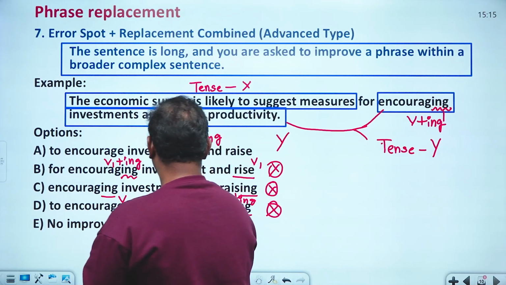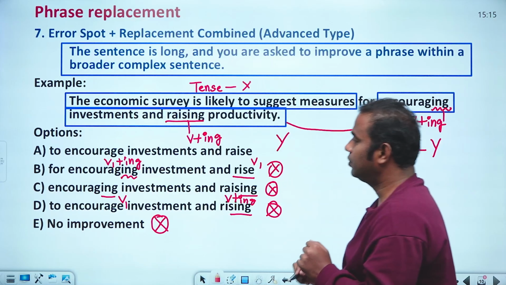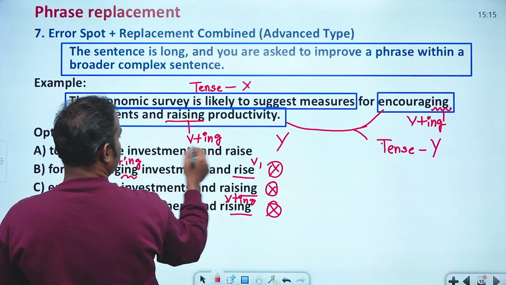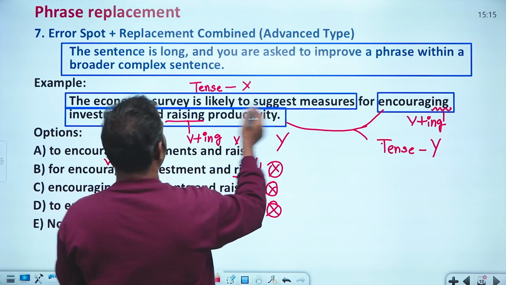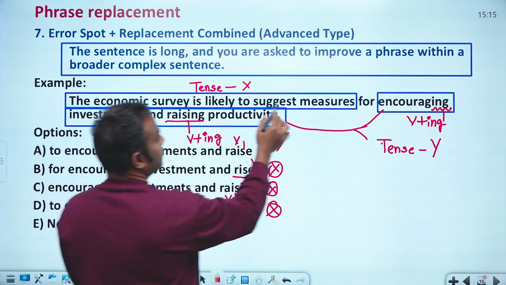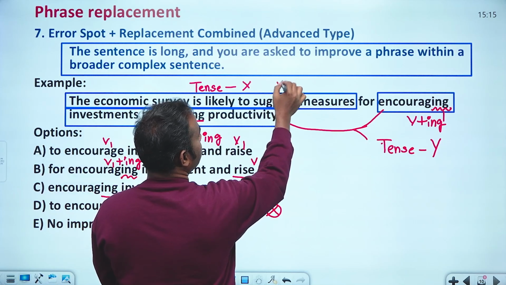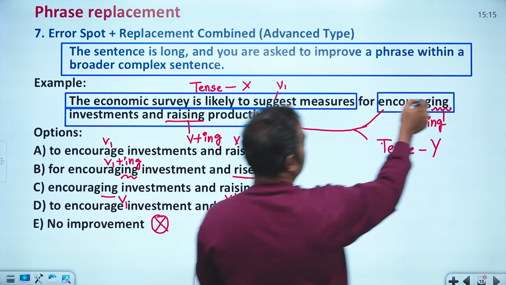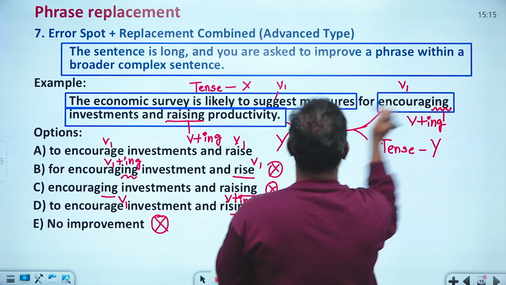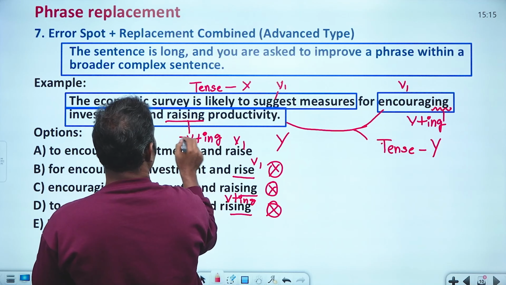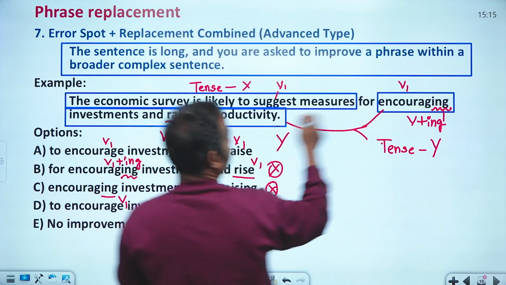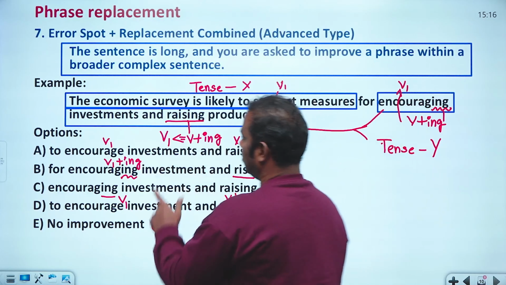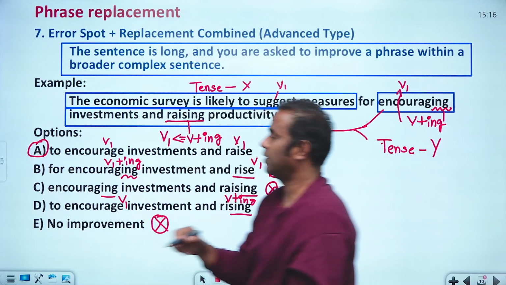No improvement, no, there is an improvement there. The only option you have here is a v1 form and this is also a v1 form. Obviously, "the economic survey is likely to suggest", so suggest is also v1 form. Measures. So naturally you have to put encourage into v1 form and this one also you have to convert into v1 form, from here to here. That's the only possibility here.